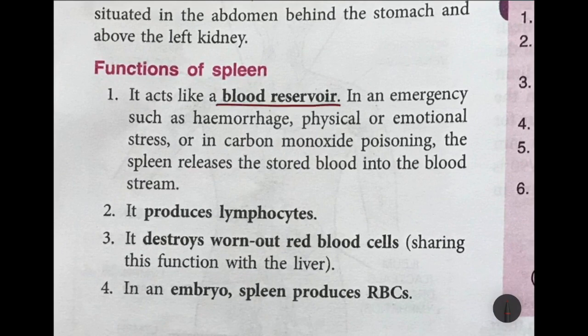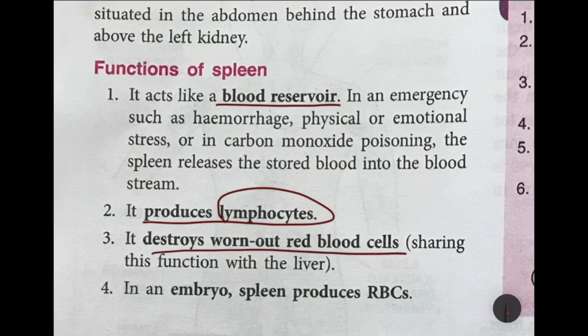Supposing there is some emergency, like a blood hemorrhage, physical or emotional stress, or sometimes even carbon monoxide poisoning, what does the spleen do? It releases the blood it stores into the bloodstream. It produces lymphocytes, remember, white blood cells, and you know that red blood cells are mostly destroyed in the liver. Remember, red blood cells are also destroyed in the spleen. And in an embryo, when you are in your mother's womb, the spleen produces red blood cells. So with this, we come to the end of the circulatory system.